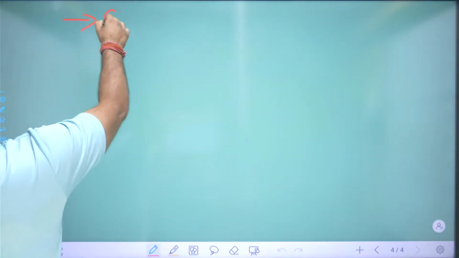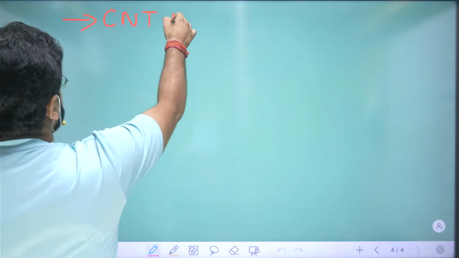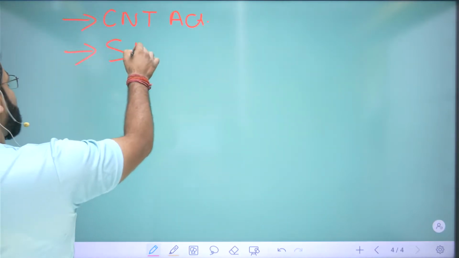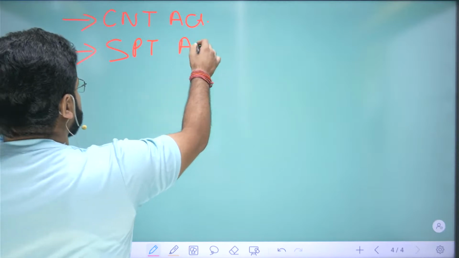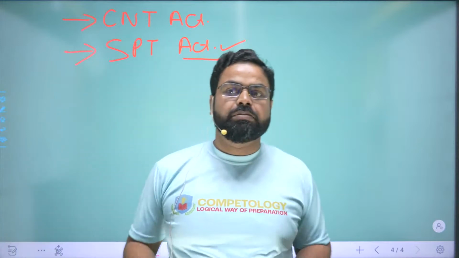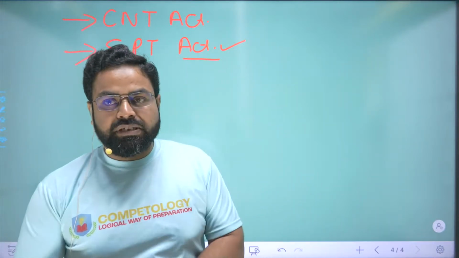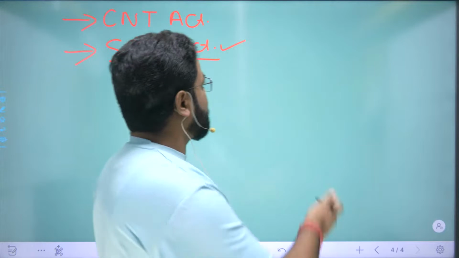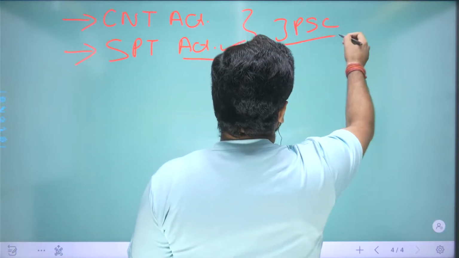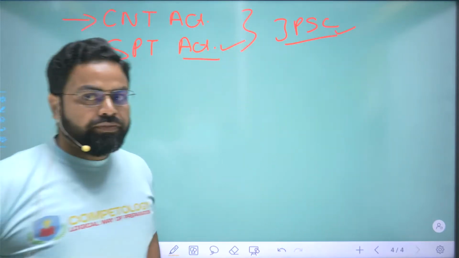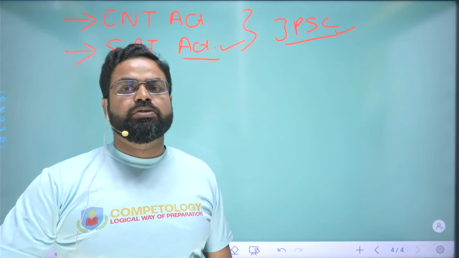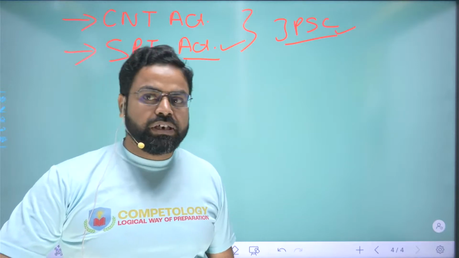the Chota Nagpur Tenancy Act and Santhal Pargana Tenancy Act. These two acts form a very huge part of all the government examinations, and specifically in JPSC, around 10, 15 to 20 questions are asked from this part only, and that's why it becomes very important for the students to study in detail.